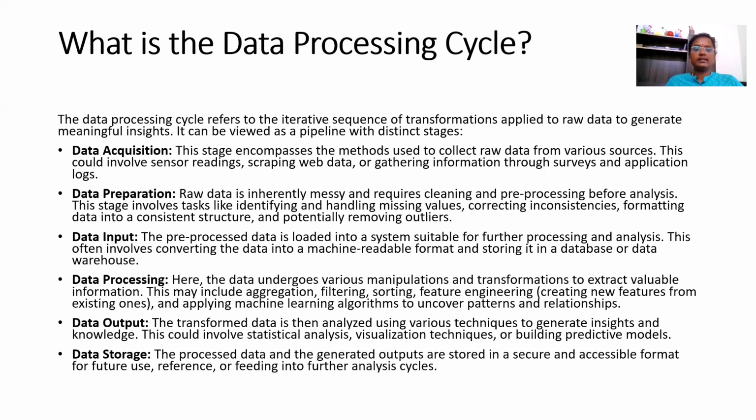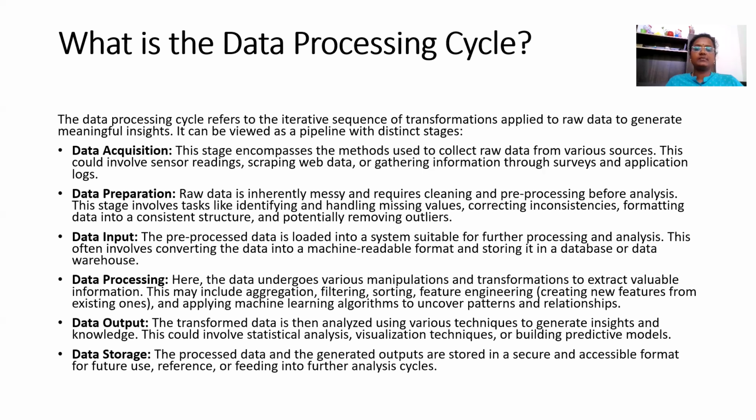And the next thing is data input. After pre-processing, we are going to load the data into a suitable format for further processing and analysis. This involves converting the data into a machine-readable format, and it will be stored in a database or data warehouse. Next thing is data process.